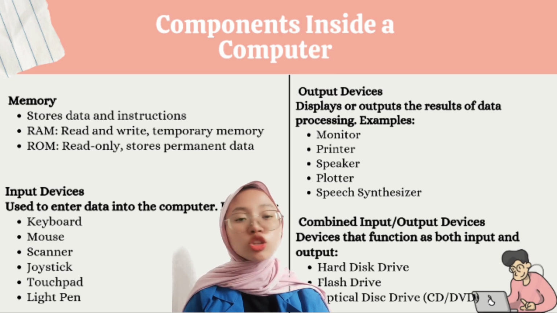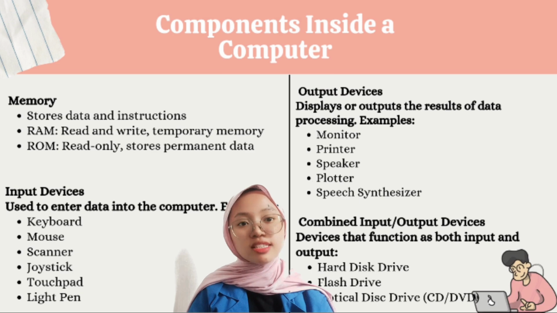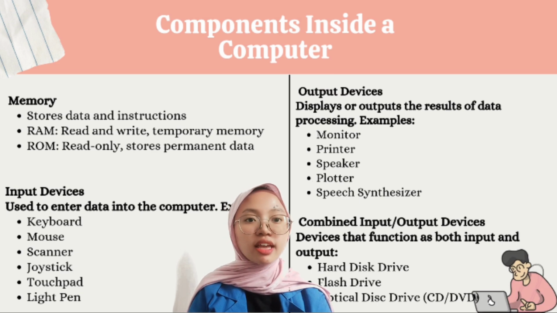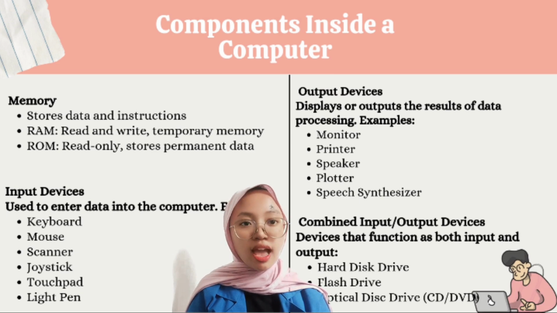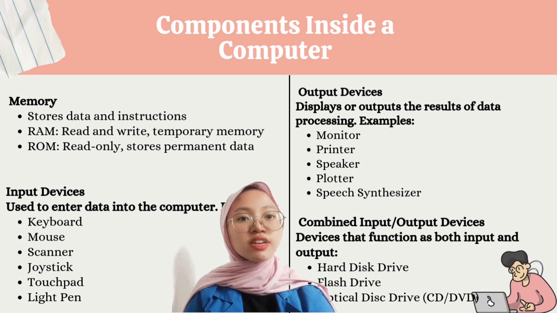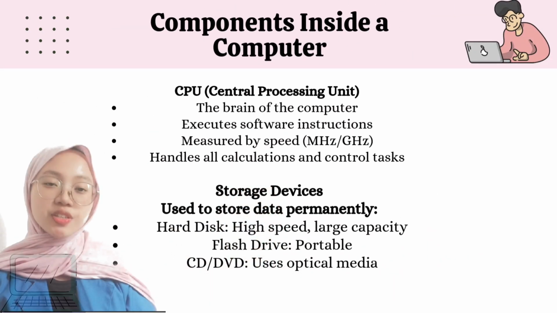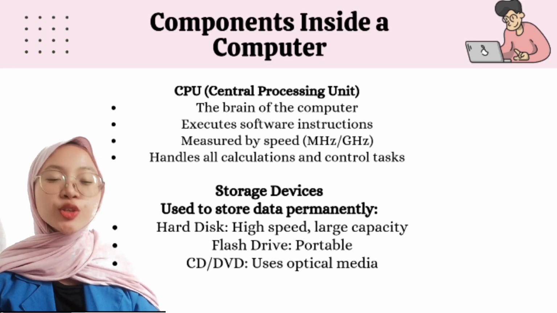Combined input-output devices function as both input and output, such as the hard disk drive and optical disk drive. CPU, Central Processing Unit.